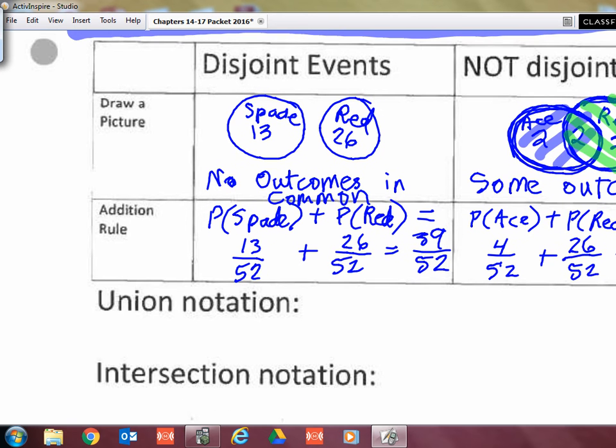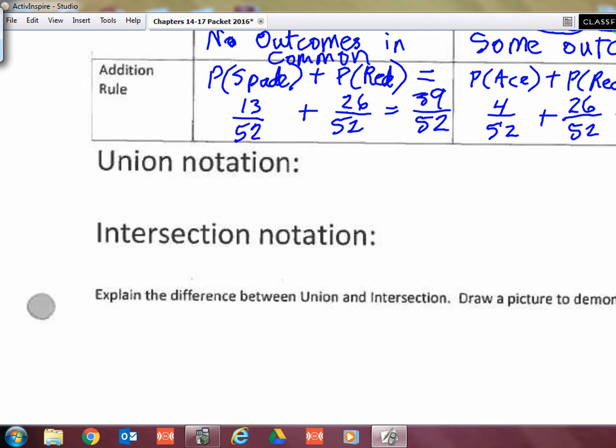Okay, so that's disjoint and independent, and then the addition rule there. So now let's do union notation and intersection notation. Union notation happens whenever you are doing the addition rules. If it's a word problem, they'll ask you, what's the probability of being a spade or a red? So it's that or word. Union is that or word in which addition is taken into account.